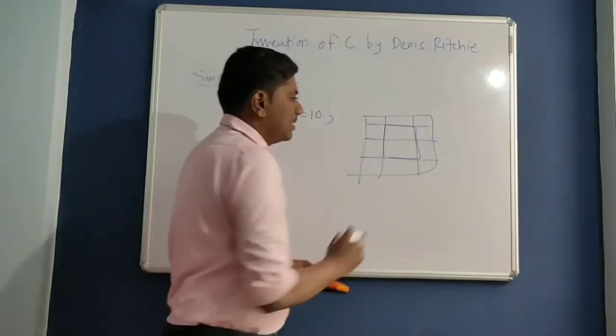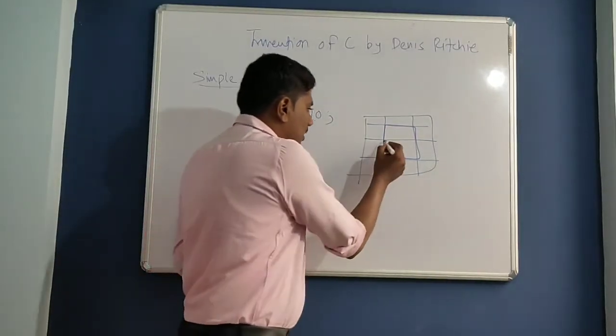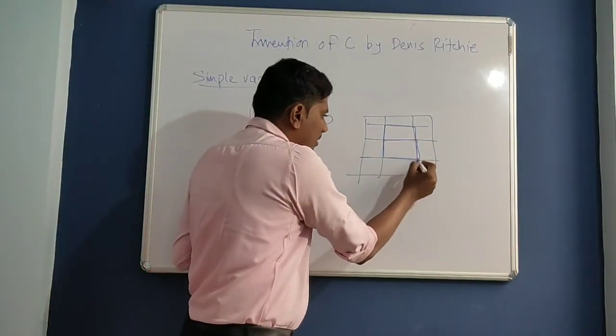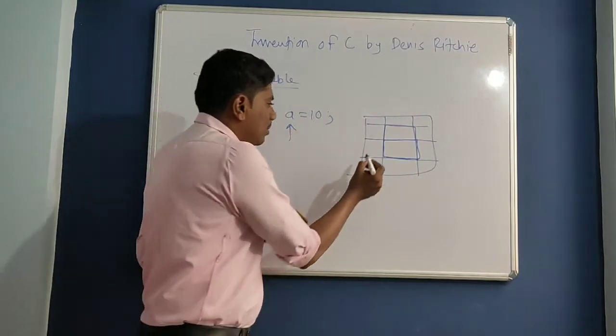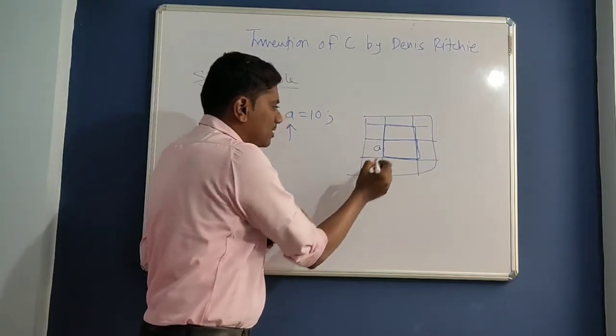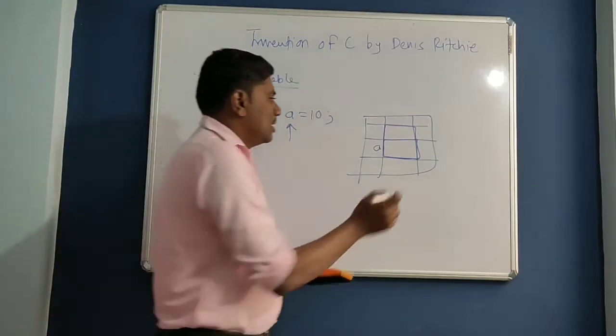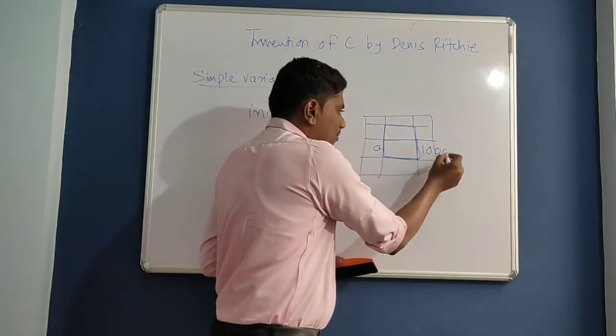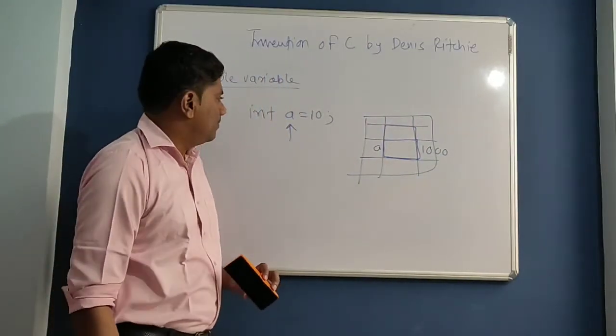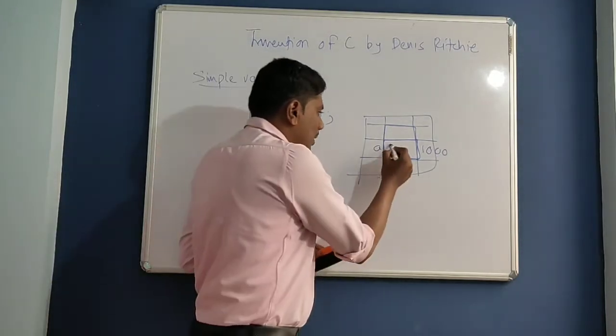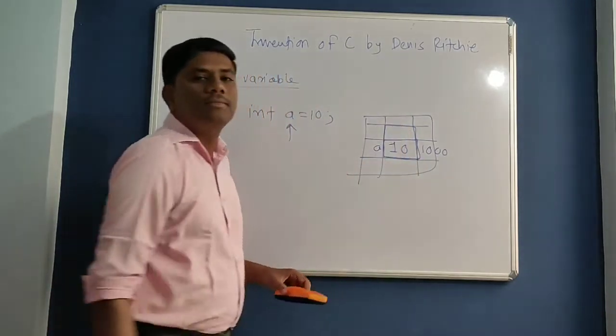These are the memory cells in computer memory. The compiler will reserve one memory cell for this variable and this name will be assigned to that memory cell. Some address is already present for that memory cell. This value 10 will be assigned to that memory cell.